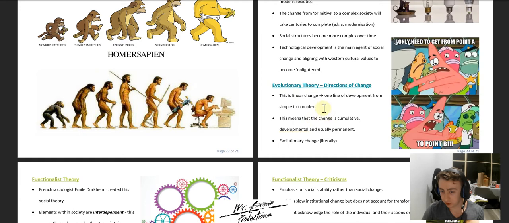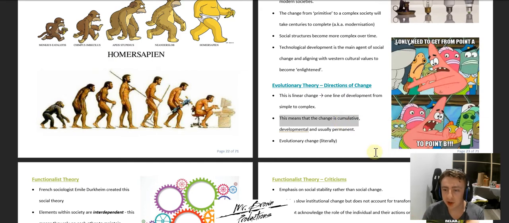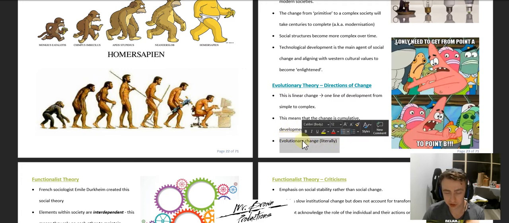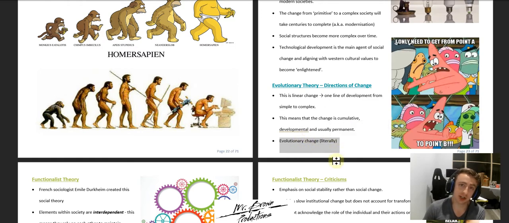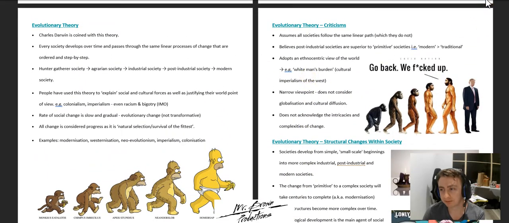So when we look at the directions of change, we know it's linear. Linear meaning it goes from point A to B. It's a very clear path. And that it also means that any change is cumulative, sorry, I always get that one wrong, developmental and usually permanent. So the direction of change in a nutshell is evolutionary change, quite literally, as the name suggests. And that's it for that one. See you in the next one.